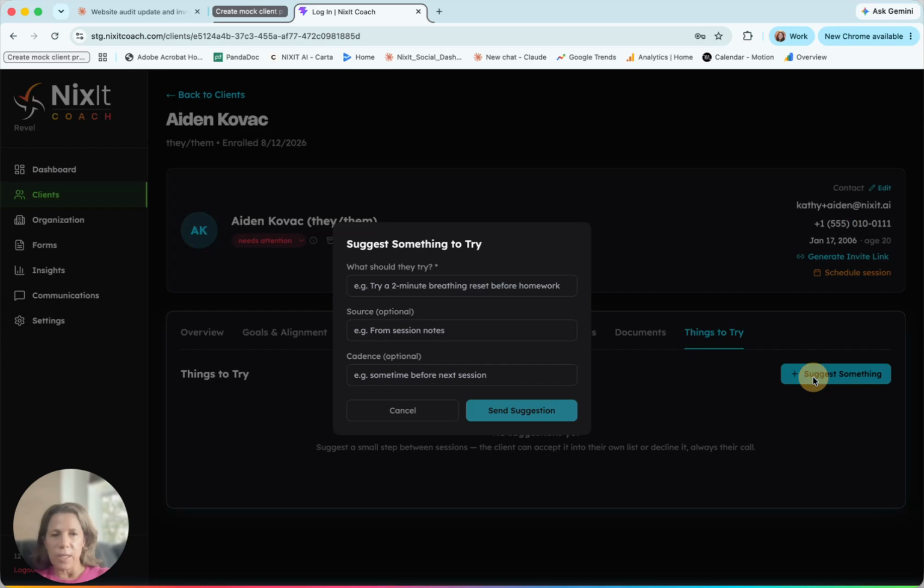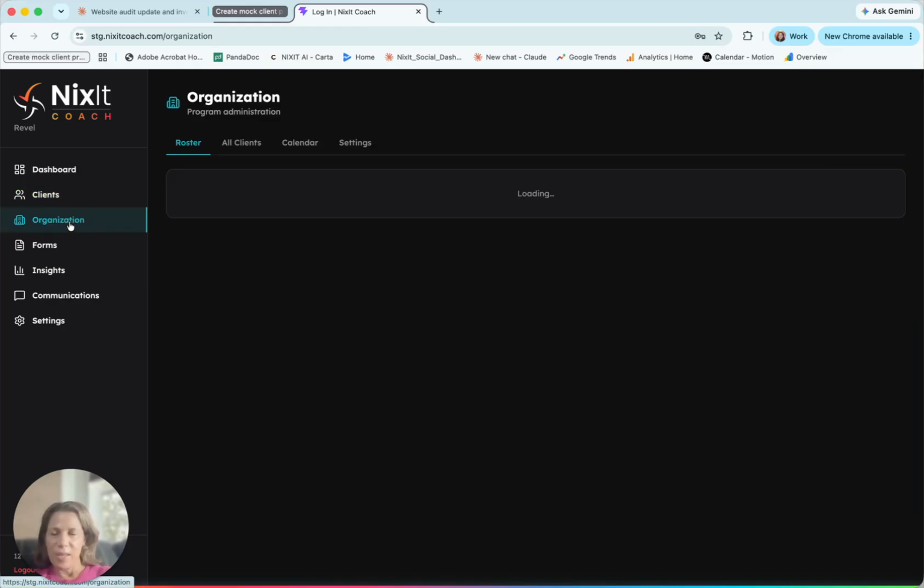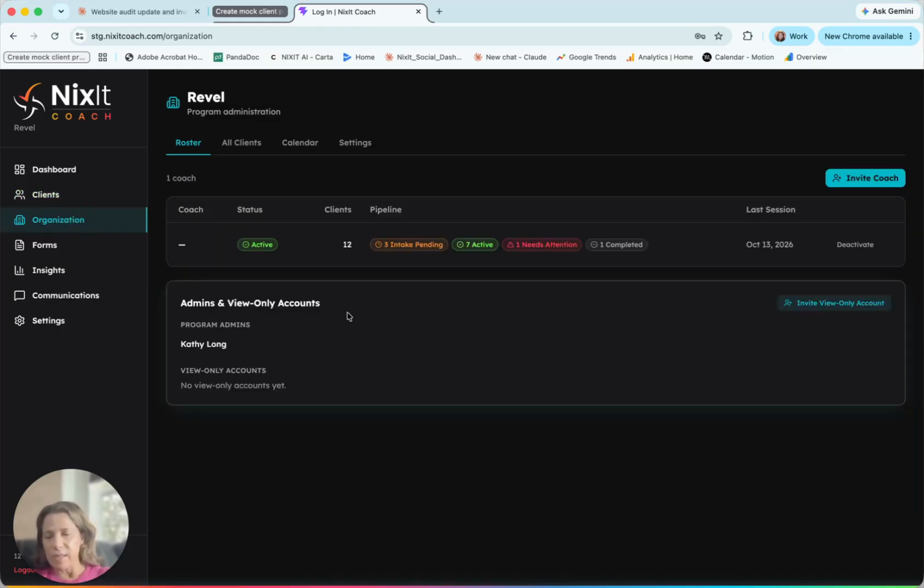So, things to try. This one's kind of fun. These are things like try a 2-minute breathing reset before homework, and you can send these suggestions and they get to be accepted or declined by the user, because at Nixit we believe in self-determination, consent architecture, and self-agency. So those are some things that we think are really helpful for coaches to be able to impart wisdom to their clients.